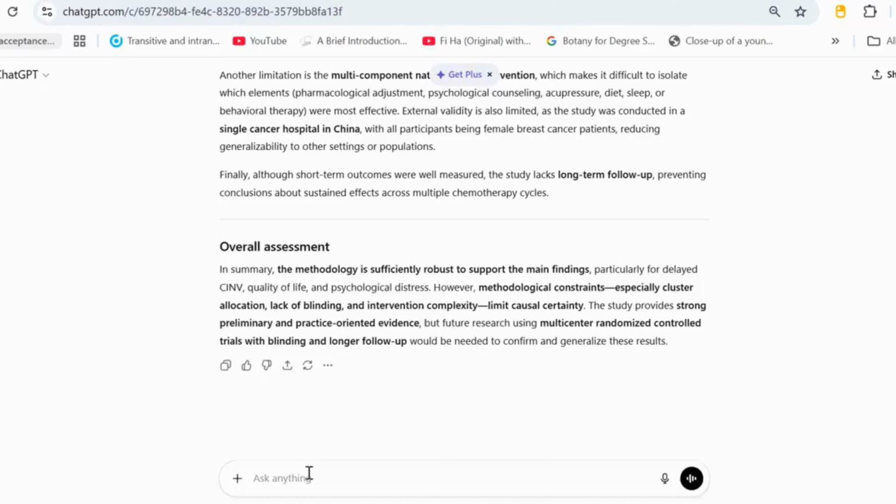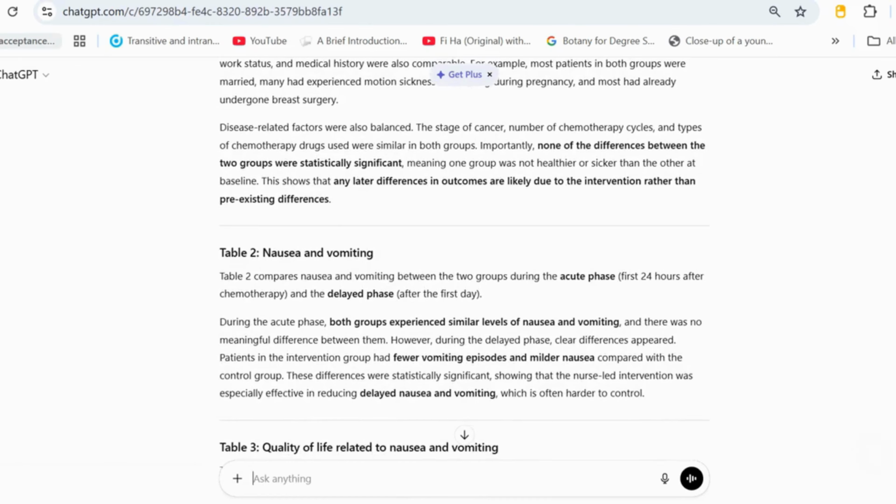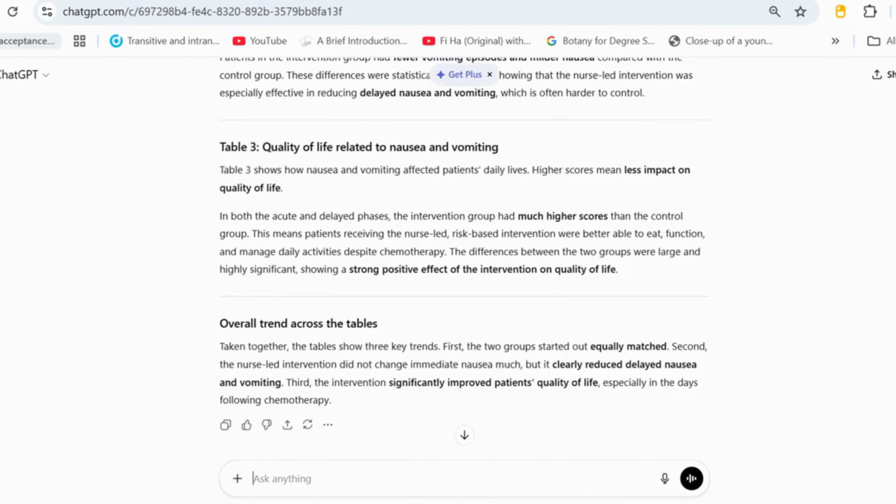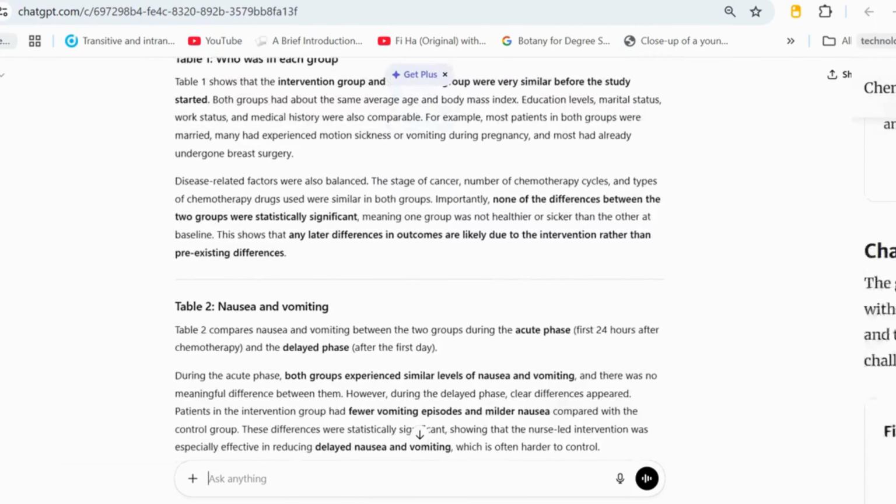For example, Table 1 shows who is in each group. None of the differences between the 2 groups are statistically significant, meaning one group is not healthier or sicker than the other at baseline. Similarly, it explains Table 2 and Table 3, highlighting the statistical trends in simple words.